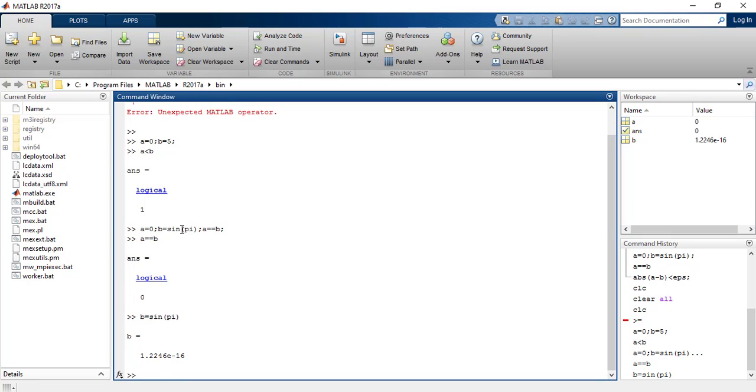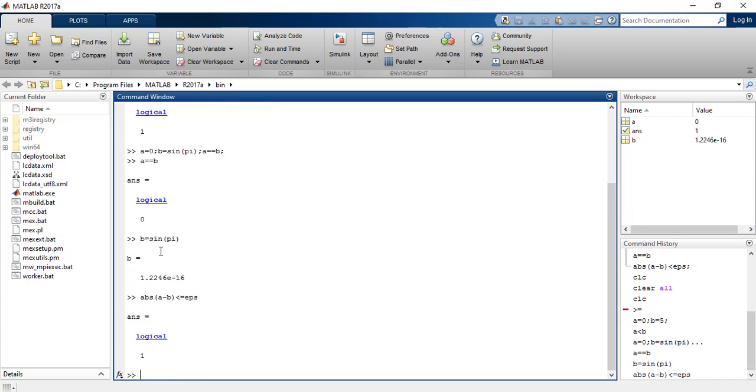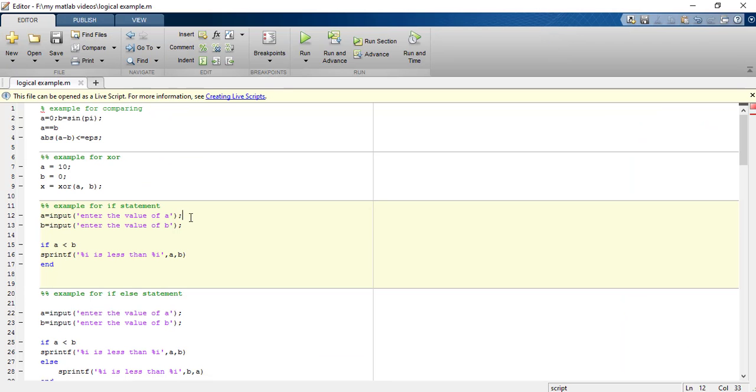So for such comparisons it is better to write a statement like this: absolute of A minus B is less than equal to epsilon. So now it will give an answer 1. So if we want to compare two numbers whether they are equal or not, it is better to use such statements in place of these statements.